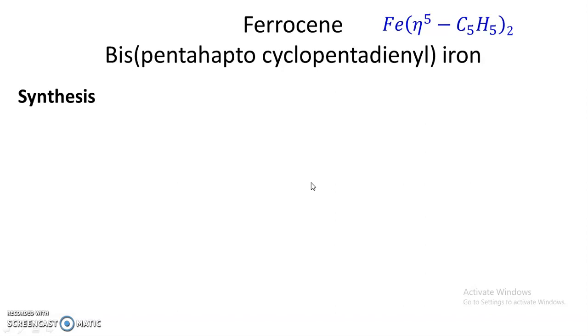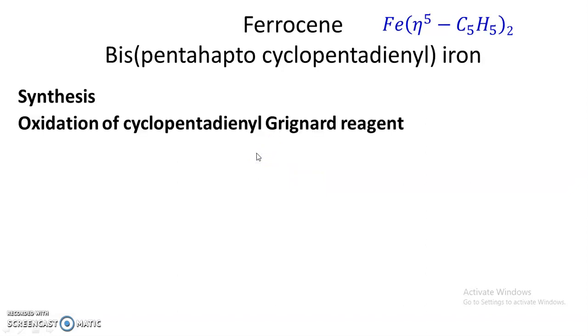The methods were the oxidation of cyclopentadienyl Grignard reagent and the direct reaction between iron and cyclopentadiene. The first method we are going to discuss is the oxidation of